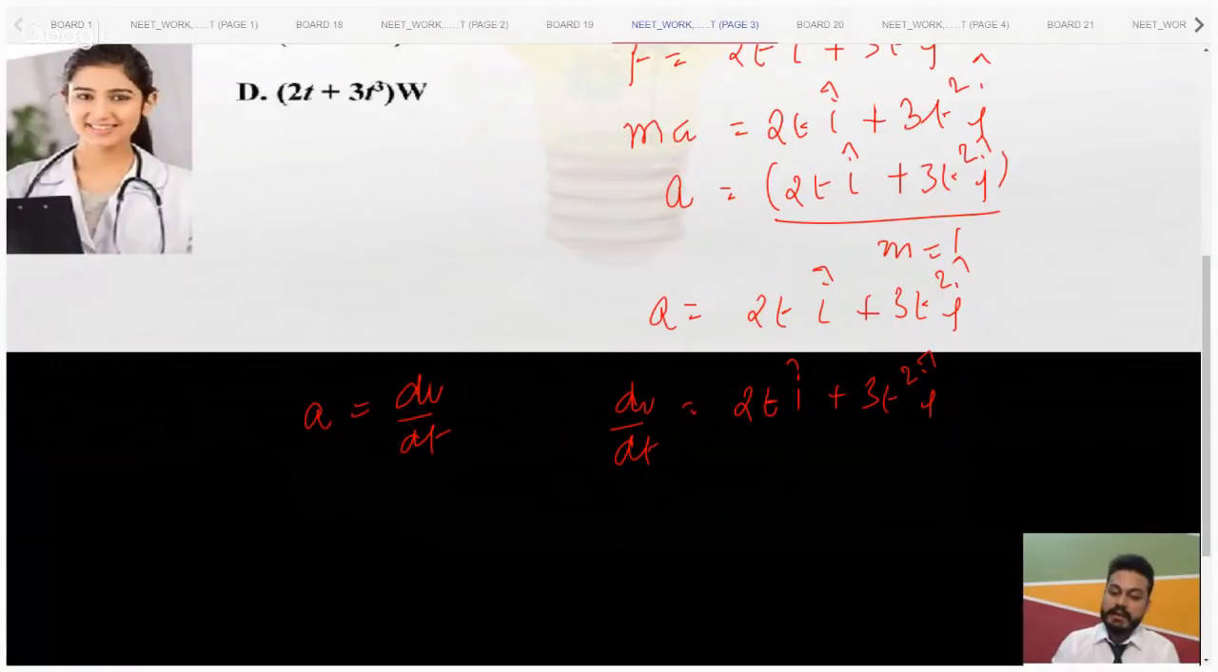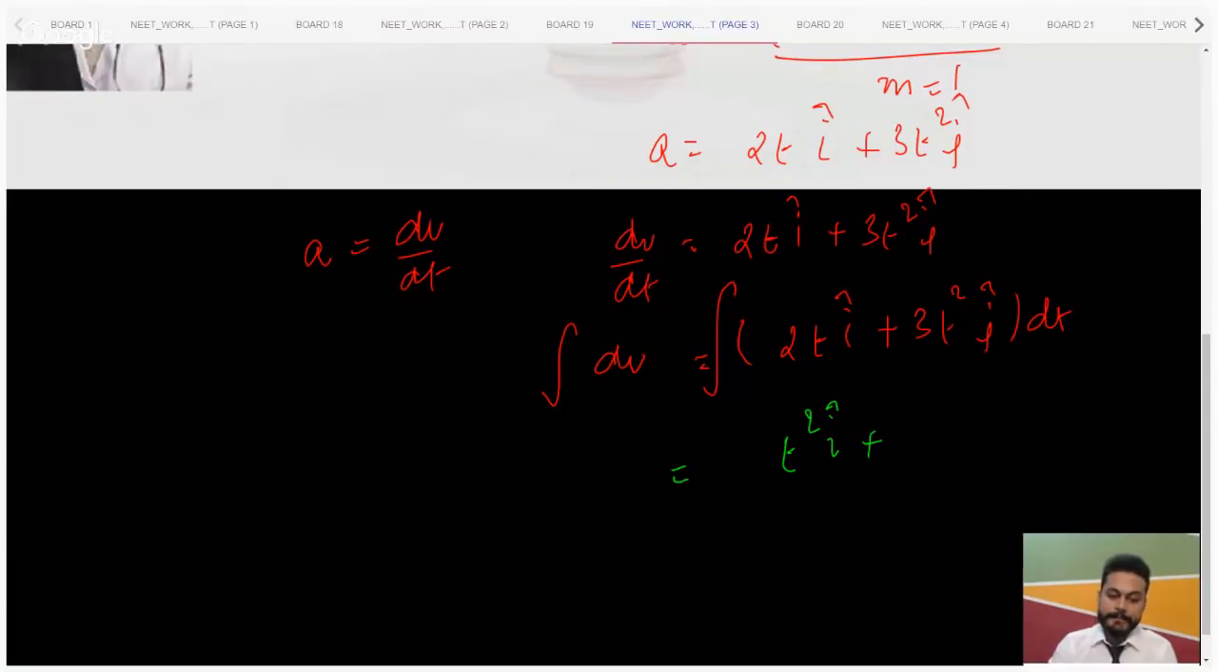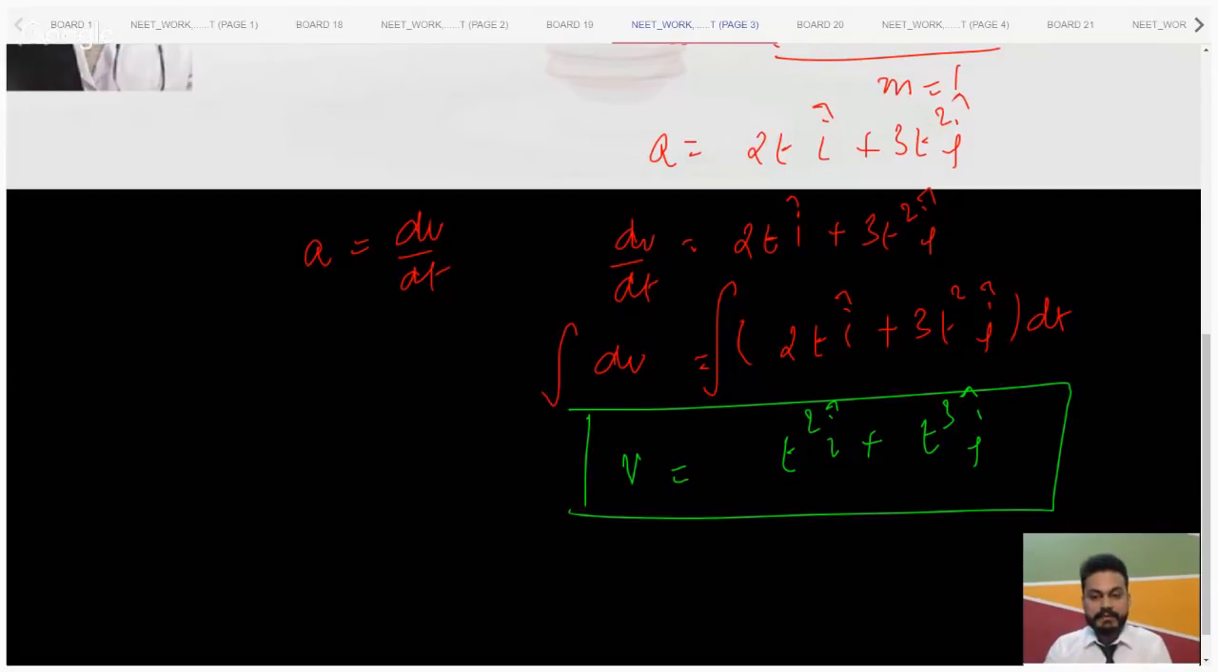Now what we need to do is the basic integration. 2t i cap plus 3t square j cap into dt. Just integrate it. How many of you can integrate this basic expression? Can anybody guide me in this one? That will be t cube j cap, and that is velocity. How many of you agree with that? That's really cool.